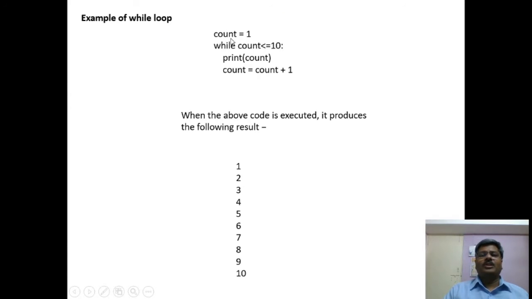Example of while loop: count equal to 1, while count less than 10, print count, count equal to count plus 1. So this will print the value of count till it reaches 10. When the above code is executed, it gives the result: all the values from 1 to 10.